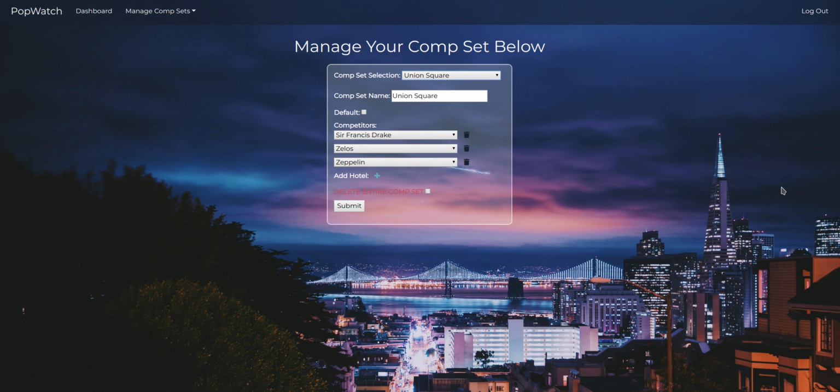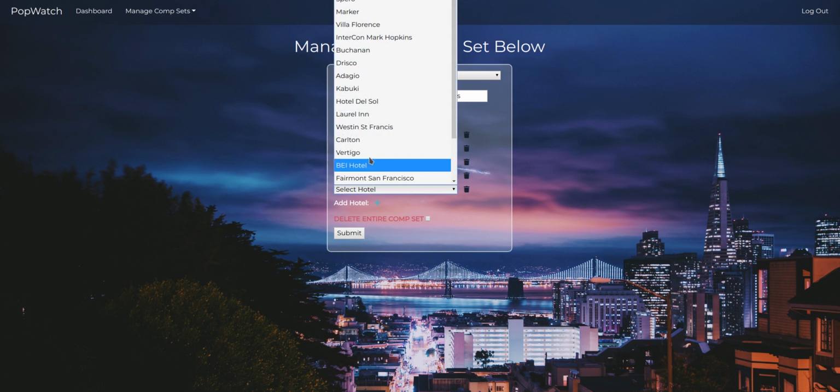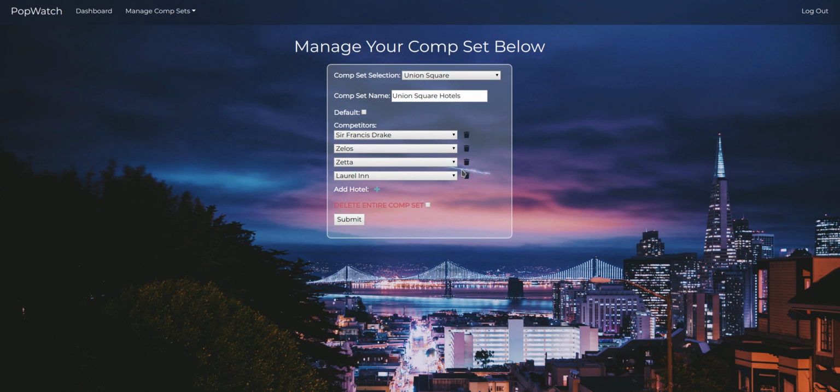Every part of a comp set can be updated on this page. You can change the name. You can make this the default competitive set. You can add some hotels. And you can remove other hotels. If you want to, you can just delete the entire comp set.